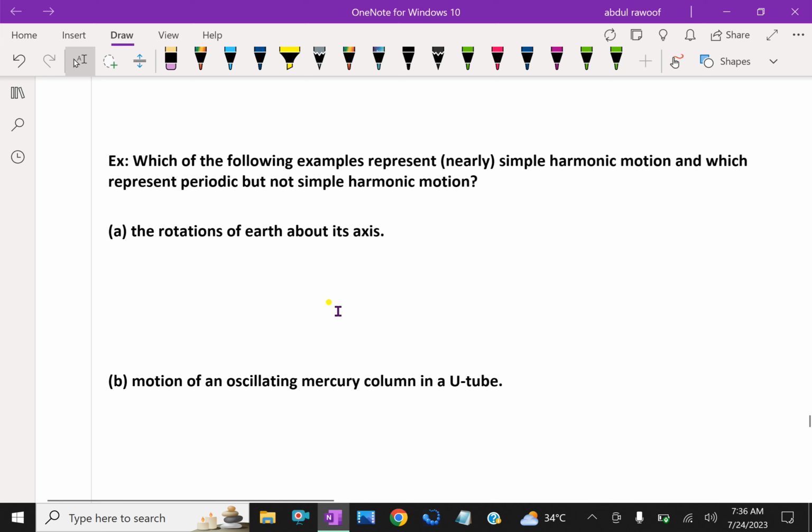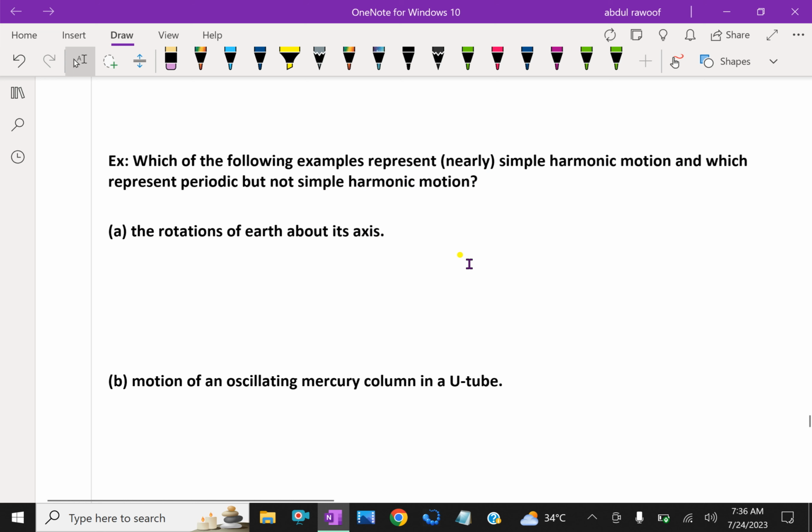Next question. Which of the following examples represent nearly simple harmonic motion and which represent periodic but not simple harmonic motion? Here, the rotation of Earth about its axis.